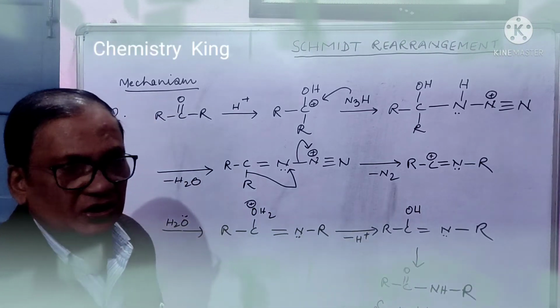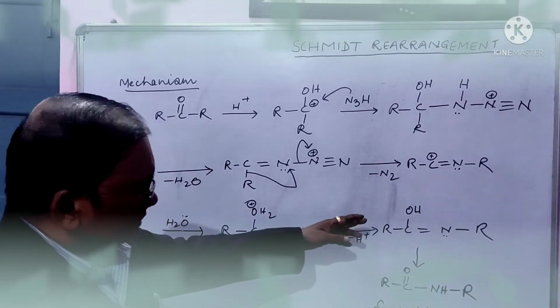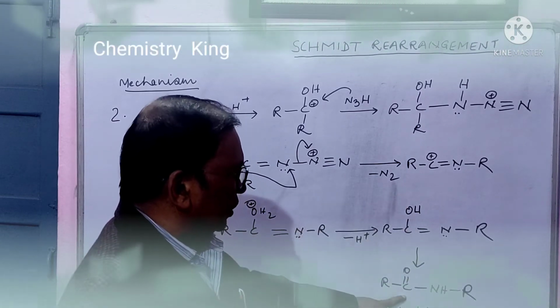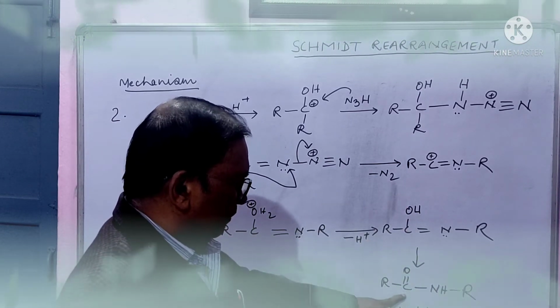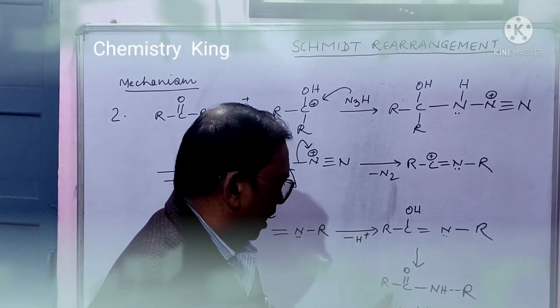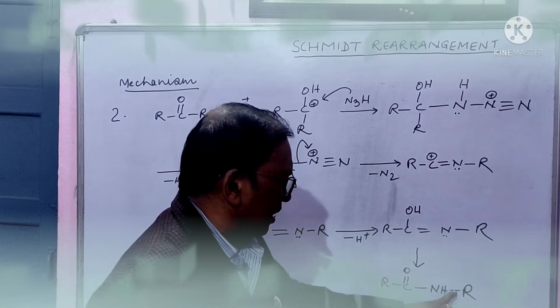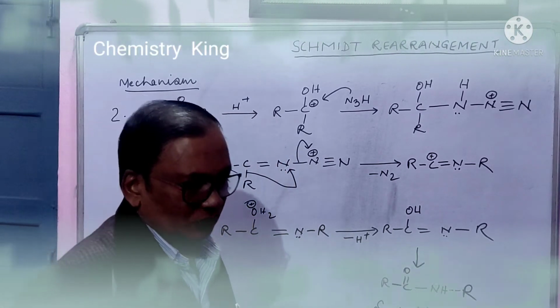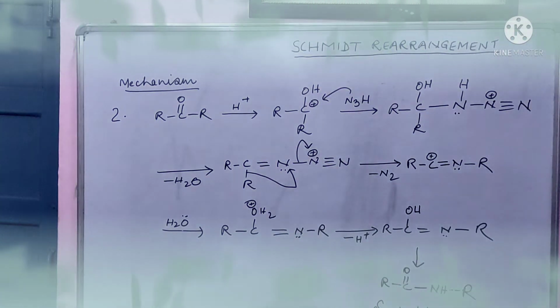Now it is enol form, and from this enol form you will get this. It is keto form, and it is substituted amide. RCONH2 is amide. If R comes here, it is substituted amide.